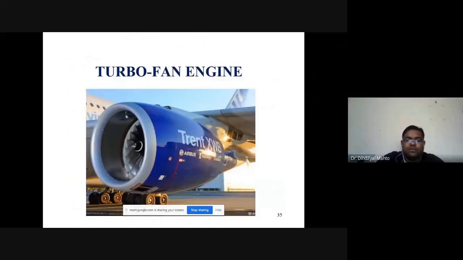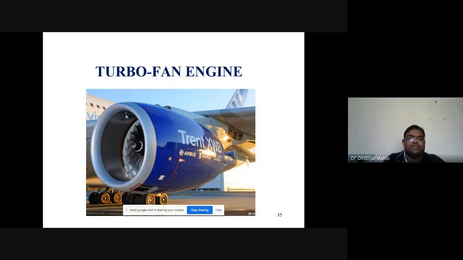If we look at the turbofan engine, the problem with the propeller turboprop configuration was that at high altitude, because of the shock formation, flow was getting separated. So that problem was solved by putting everything inside the engine casing. So that new configuration came as turbofan engine. So instead of a propeller, it will have a fan which will be inside the engine casing or engine cowl.